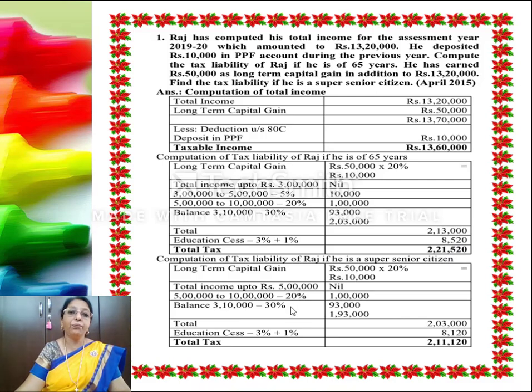2,21,520. If he was a super senior citizen, the same applicability for long-term capital gain at 20% is calculated, and then the first 5 lakh is nil, next 5 lakh at 20%, and the balance at 30%. So it works out to 2,03,000 with a cess of 8,120. So it comes to 2,11,120.